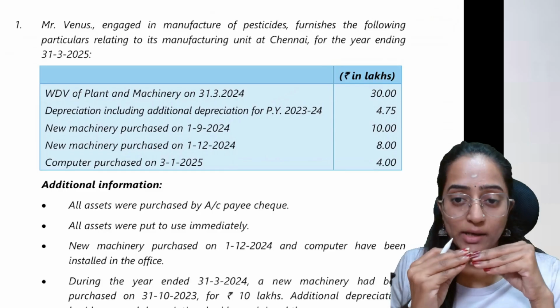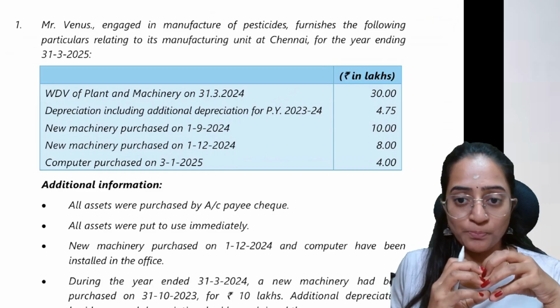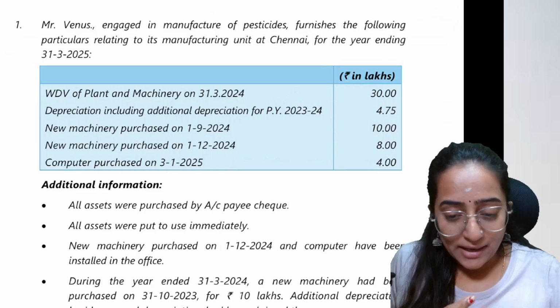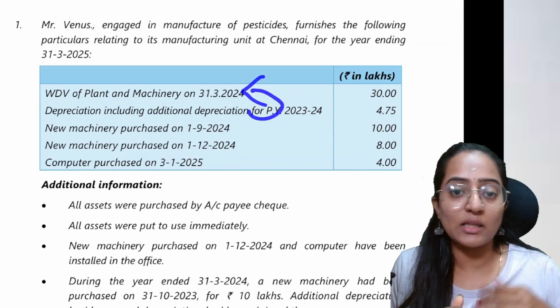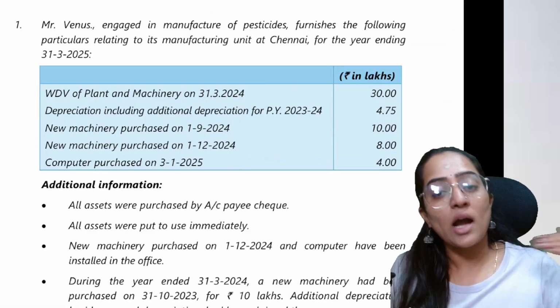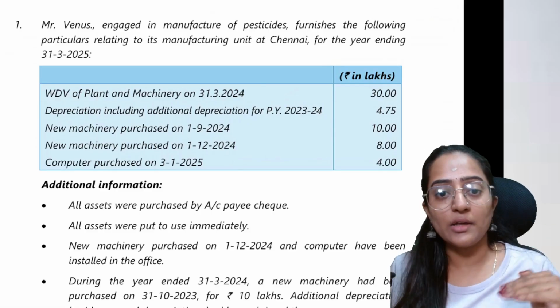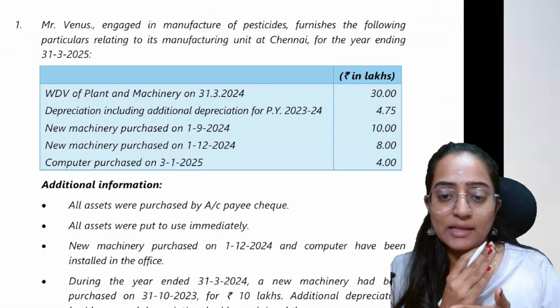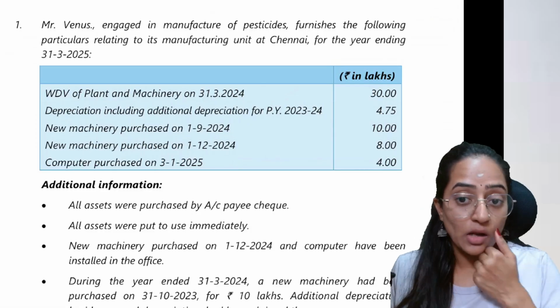It means they are providing you with the information wherein you need to subtract the depreciation from the preceding, that is from the last WDV. You should arrive at the WDV after providing the depreciation for the 31st March 2024, so that you can take it as per 1/4/2024. Okay.